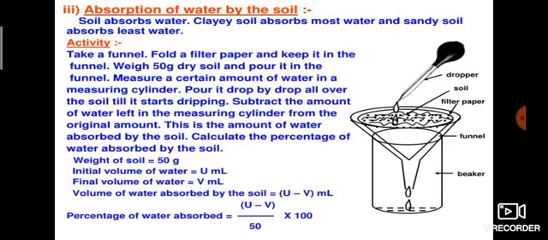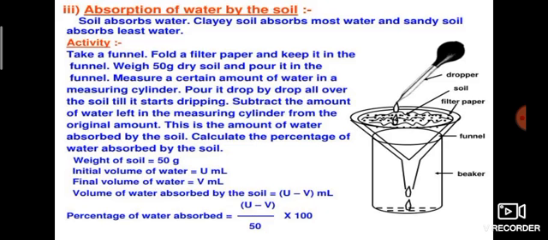For example, weight of soil is 50 gram. Initial volume of water is U ml. Here you take the initial amount of water as 0. Next, final volume amount of water is V. For example, you add 100 ml water.